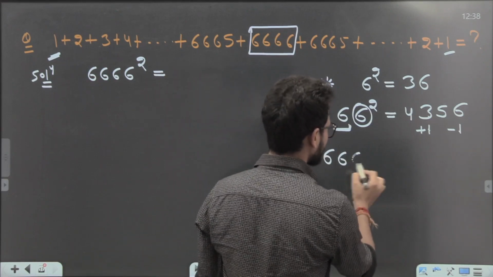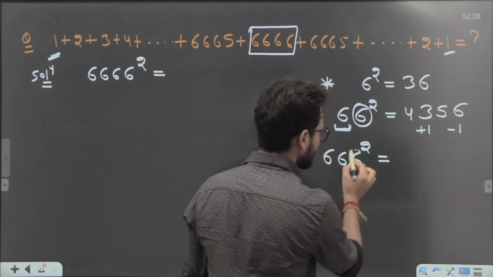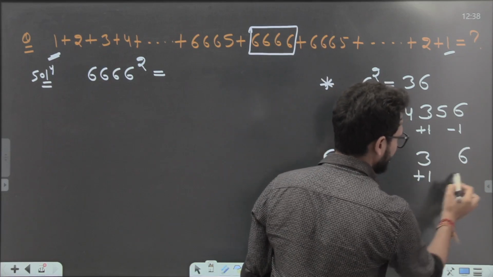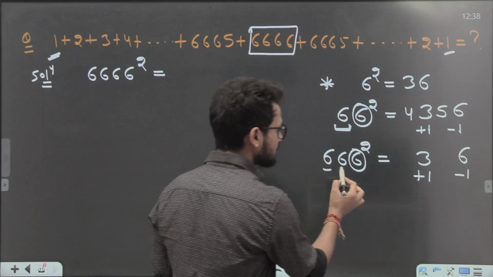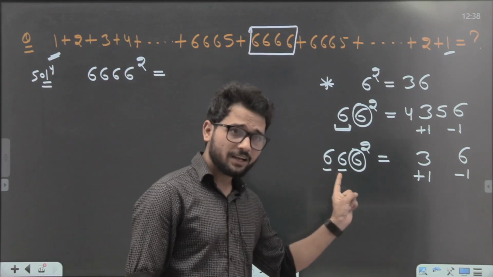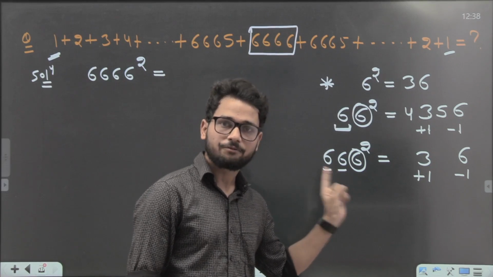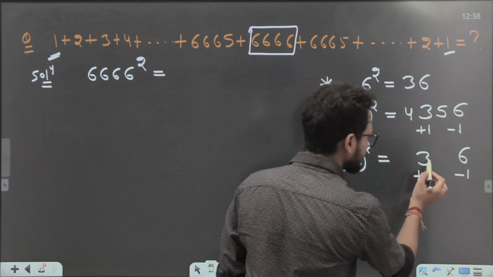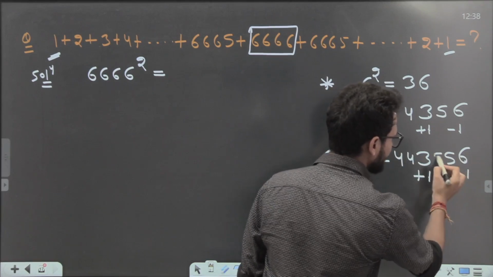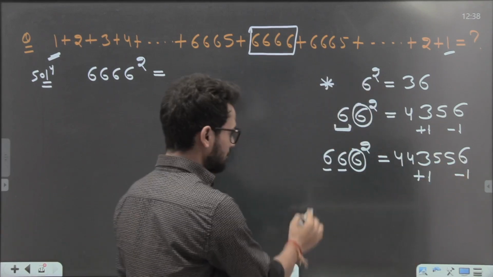666. If you want to get the square of this number, guys, what is the square of 6? 6 square is 36. Here plus 1 and there minus 1. So guys, how many 6s are free? You will say 2 6s are free. If 2 6s are free, for 2 6s, 2 times add plus 1 and 2 times subtract minus 1.